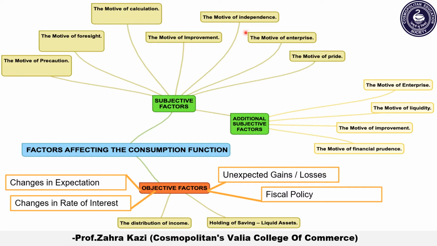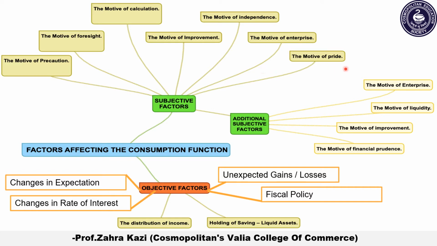Next, the sixth point is the motive of enterprise. This means the desire to secure sufficient wealth, that is, to have sufficient money so as to carry on any business projects. So if I want to start my own business, I will plan accordingly for the future so that I can invest and start my new business. This is the motive of enterprise.